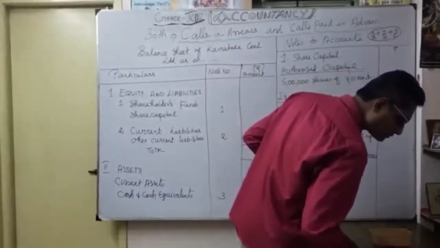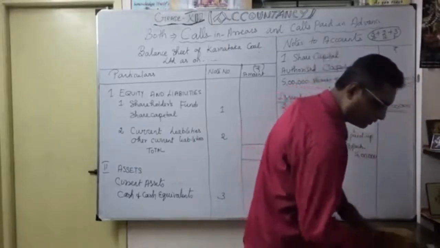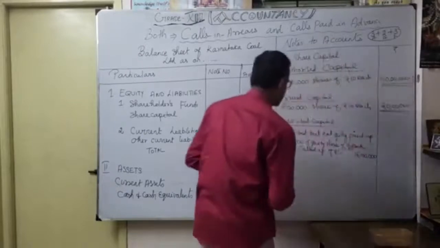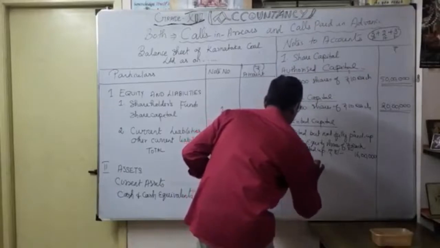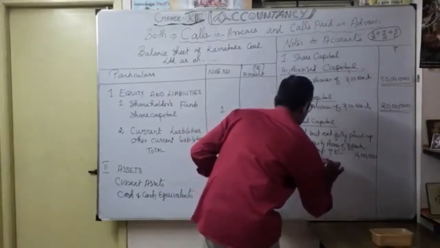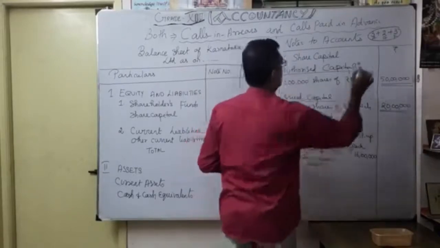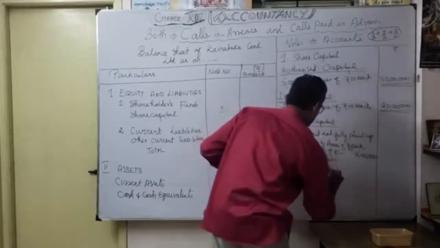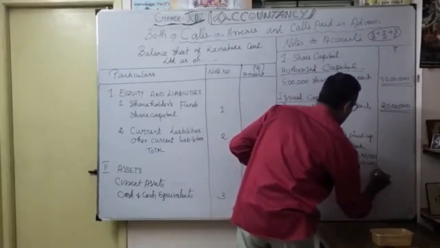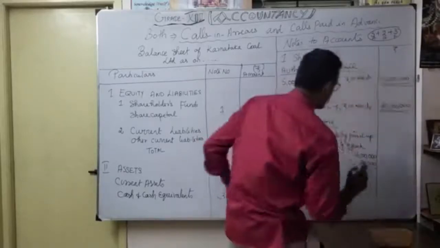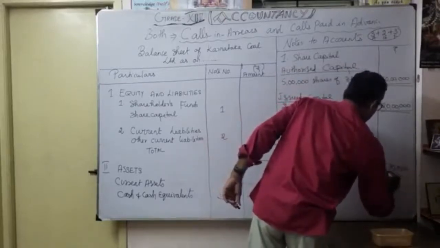So you have to write less, calls in arrears. How much? The 10,000 shares, correct? 10,000 into this 3 rupees, so 30,000. So naturally, in the outside column, you have to write how much? 15 lakh 70,000. You have to put double underline.